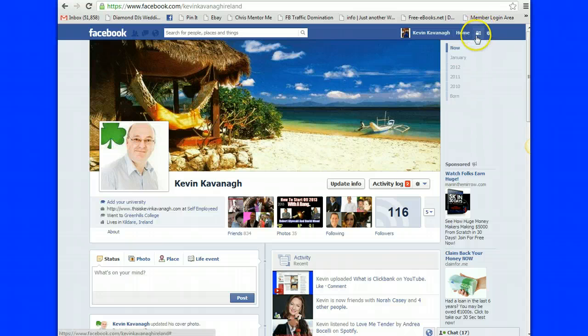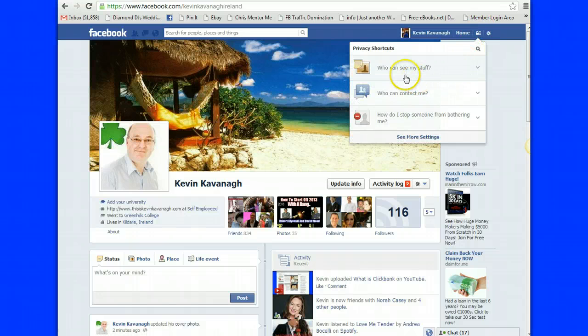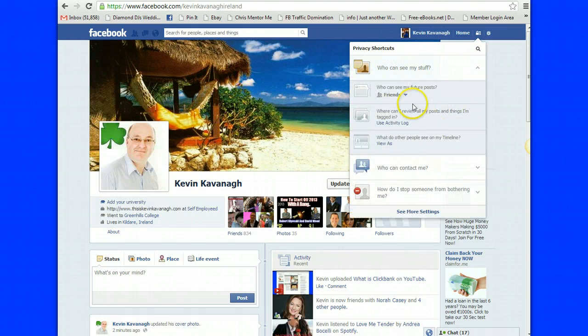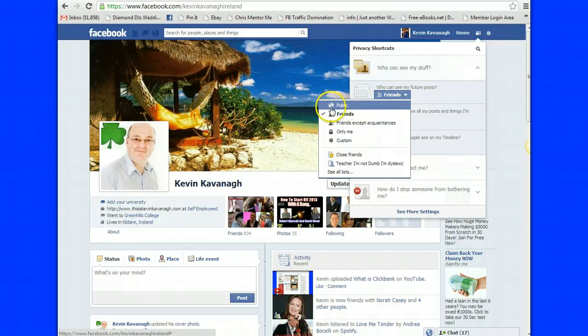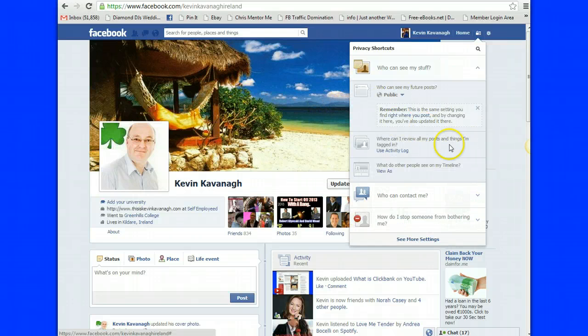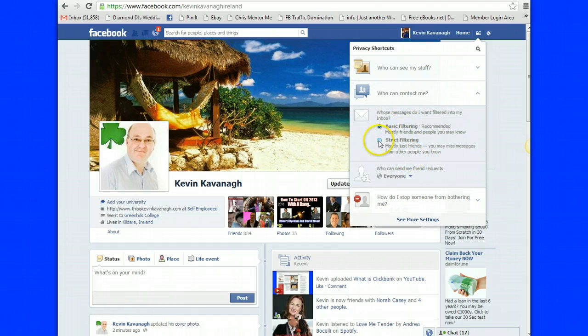Let's have a little click on the lock one just for now. If you're interested in finding out who can see your stuff and you want more information about that, you can actually change these settings here. See my future posts. You can actually have friends. You can say it's the public. You can change all different things about tagging. You can see, do you want others to see your timeline picture, who can contact you, who can contact me. Let's have a little look there. Basic filtering, strictly filtering everyone in this case.